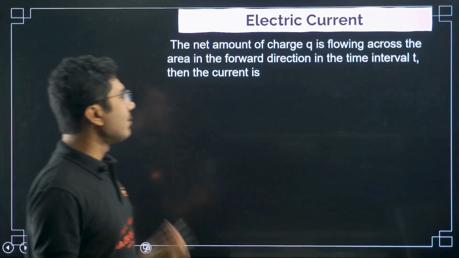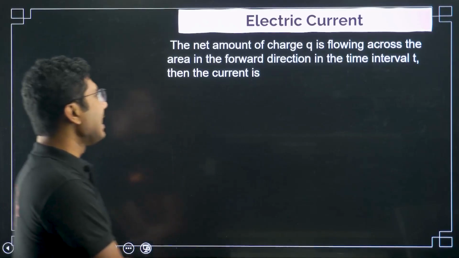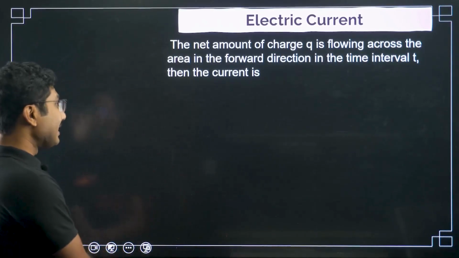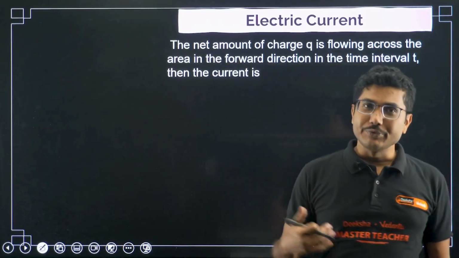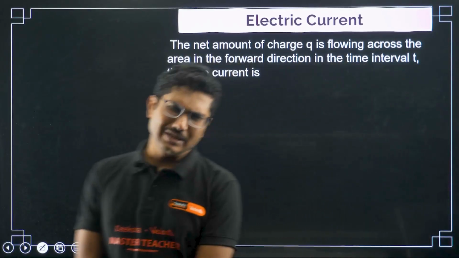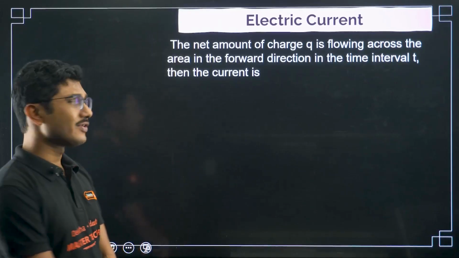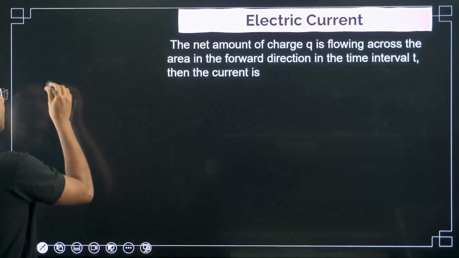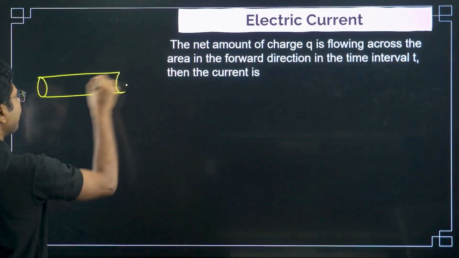The net amount of charge Q flowing across an area in the forward direction in the time interval t gives the current. So current is basically defined as charge flowing per unit time. I hope you studied the basic definition of current in class 6th or 7th standard. Suppose we have a conductor through which current is flowing.